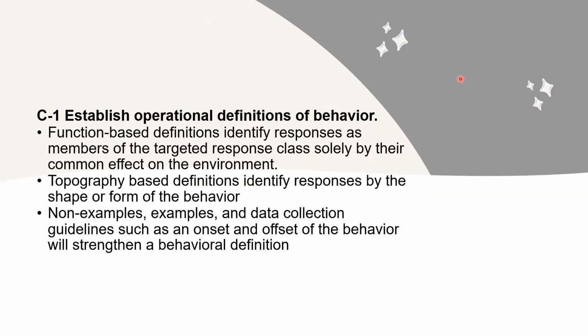Section C1, establish operational definitions of behavior. I hope you guys are not falling asleep on me, so wake up. This section is when we're talking about function-based definitions, which is when we're going to identify responses as members of the targeted response class solely by their common effect on the environment. Then there is topography-based definitions, which is when we're going to identify responses by the shape or form of the behavior.